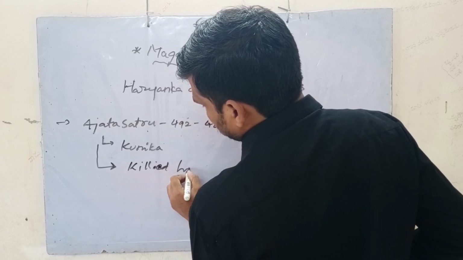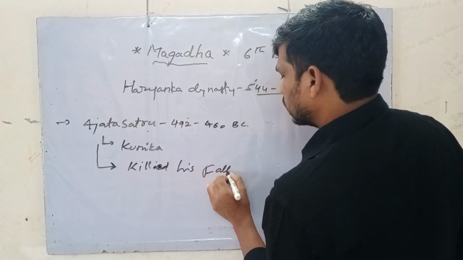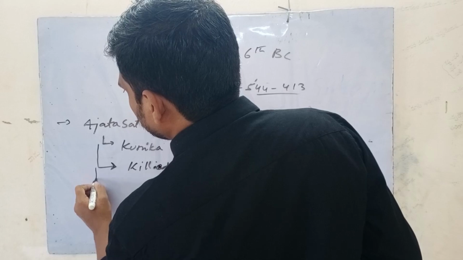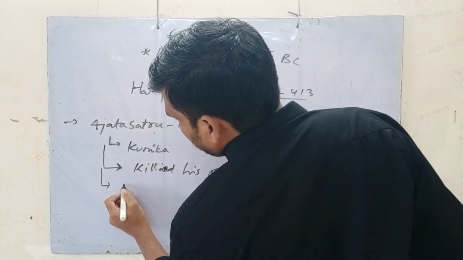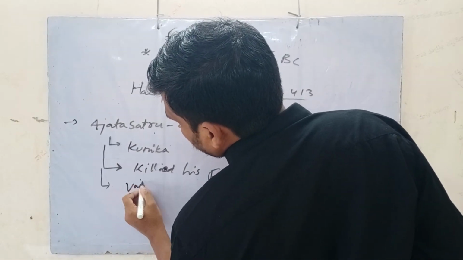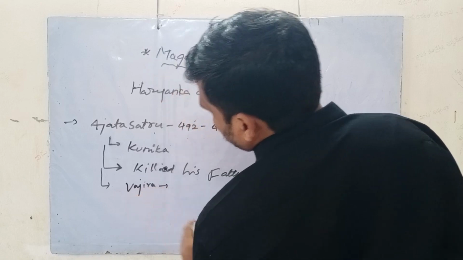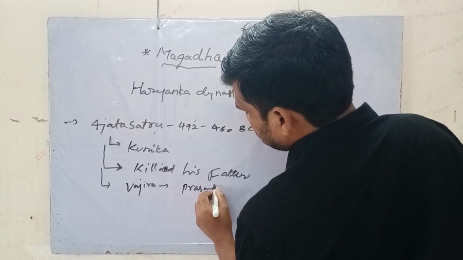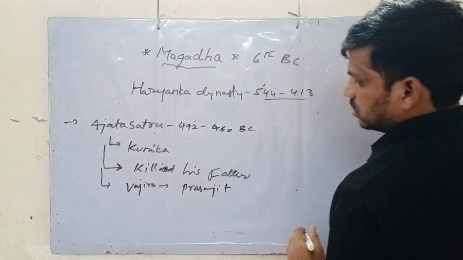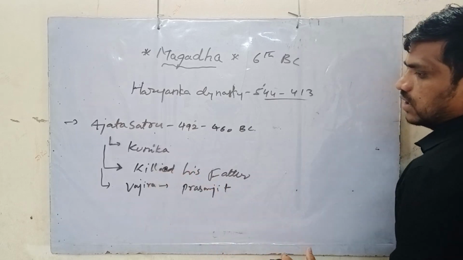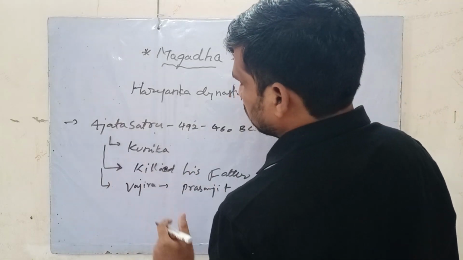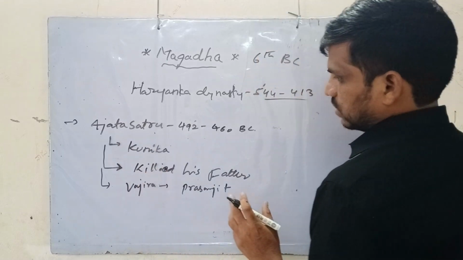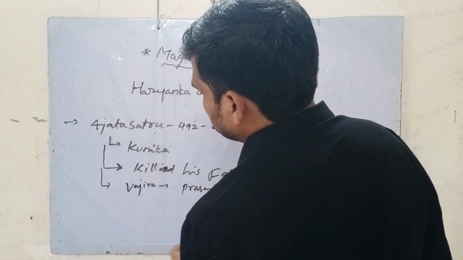He also married Vajira, the daughter of Prasenjit of Kosala. There was a conflict between Prasenjit and Ajatashatru for various reasons.